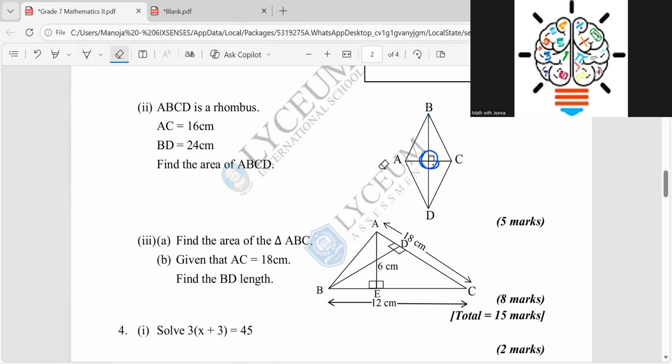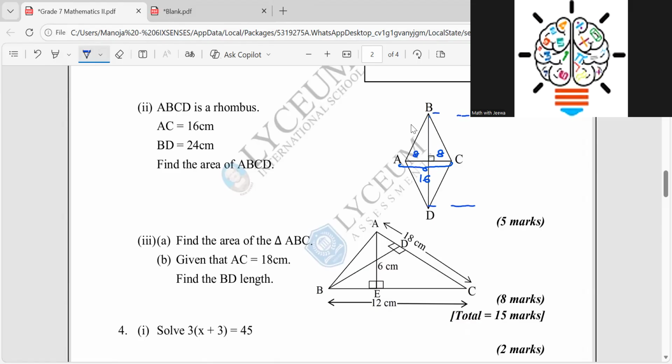Another thing, they have given the AC value 16, and this is 8, and this is 8. And the BD length they have given is 24.